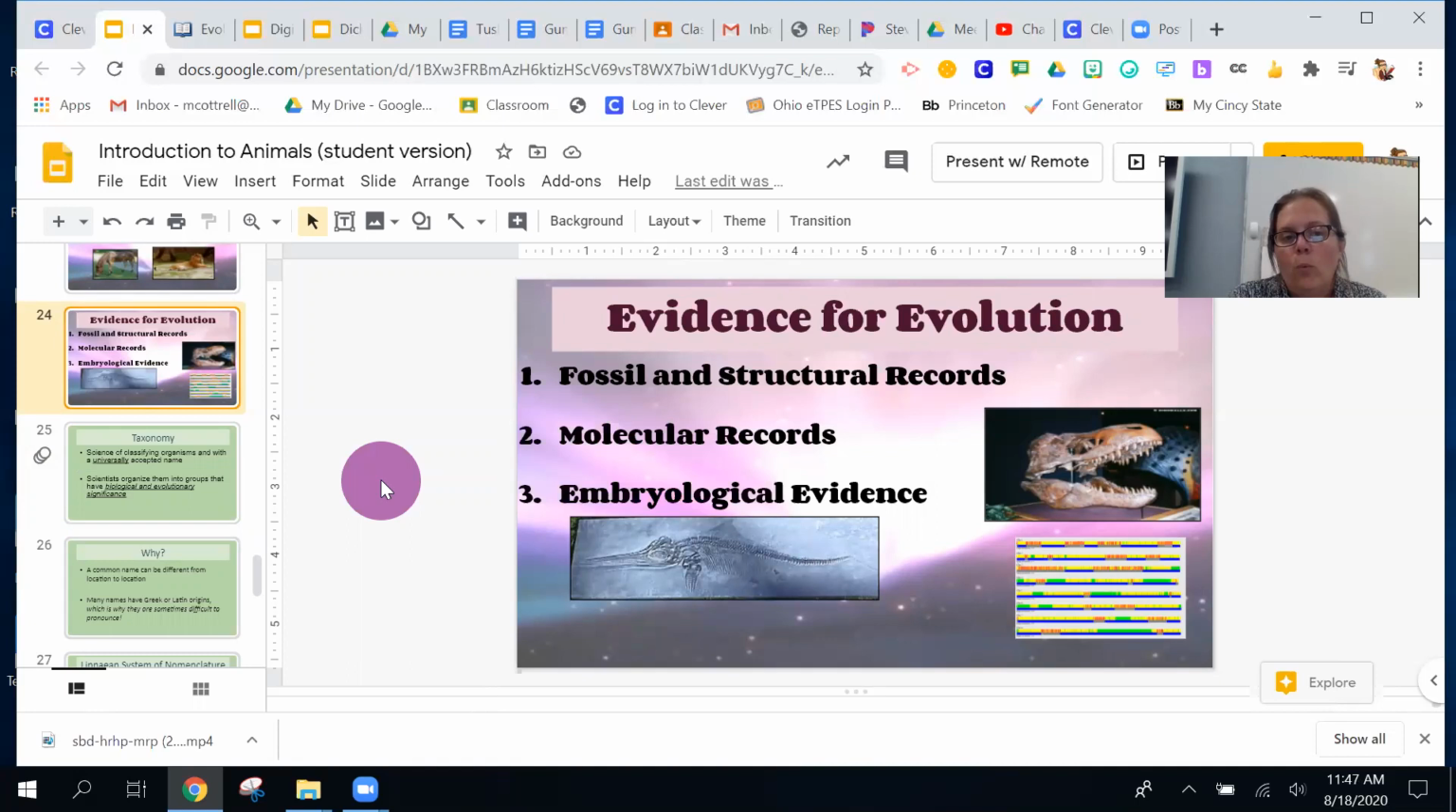Molecular records are when we look at DNA, or we can look at proteins, and we line up the A's, T's, G's, and C's, and we see how similar or how different they are. And then embryological evidence, that's when we look at how the embryo develops. So if you remember in the last video, we talked about the blastula folding in and having the mesoderm, ectoderm, and endoderm. We look at after that, when it starts to look like something, maybe not the animal it's supposed to be, when it starts to look like something, that's when we look at what similarities at what stage.